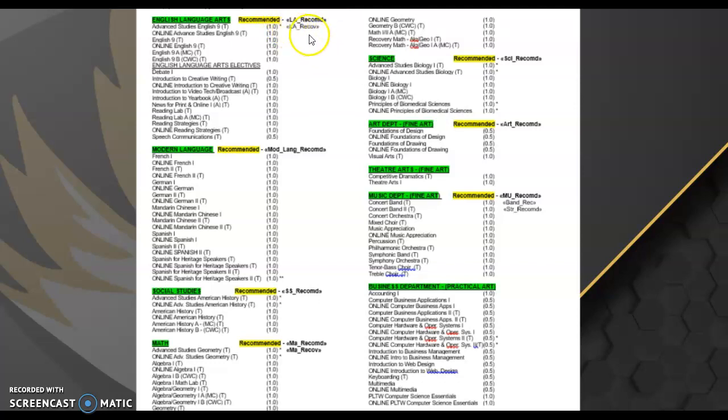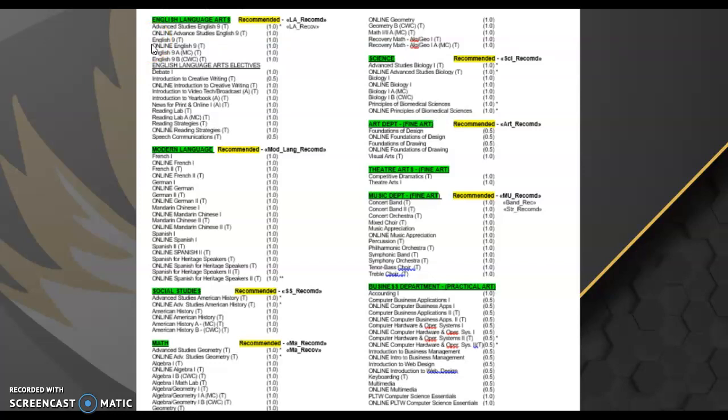Right here in bold letters, you should see the class you're listed for. It might say English 9, it might say Advanced English 9, but whatever you are recommended for is going to be listed here. In the next area, you're going to see the classes that are offered in the English Language Arts category. So what you are going to be doing is looking for the class that you were recommended for. If you're recommended for English 9, you're going to find it here in the list, and you would complete your form by circling English 9.